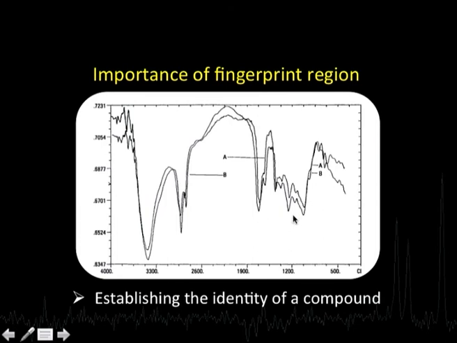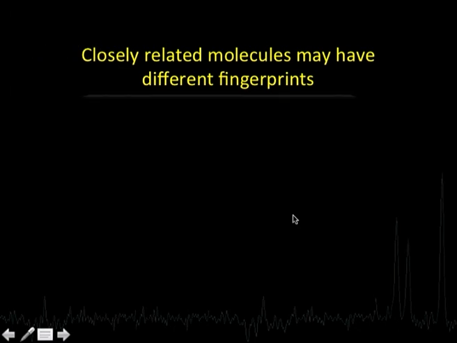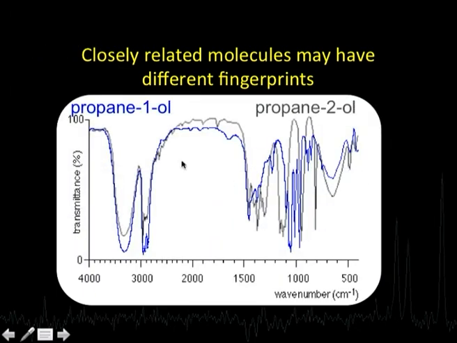Now, the importance can be seen highlighted again. Here I am showing you the spectra of two molecules, 1-propanol and 2-propanol. This blue spectrum and the black spectrum show that though these molecules are very close to each other, the only difference is that in this case the hydroxyl group is at position number 2, and here it is a terminal OH group. So the fingerprint region is significantly different here. On the other hand, this region happens to be roughly identical, because that is characteristic of the group frequencies.